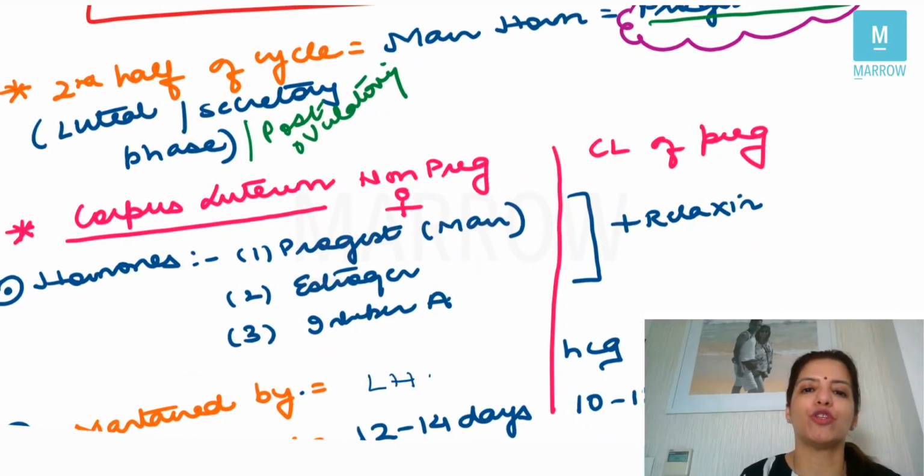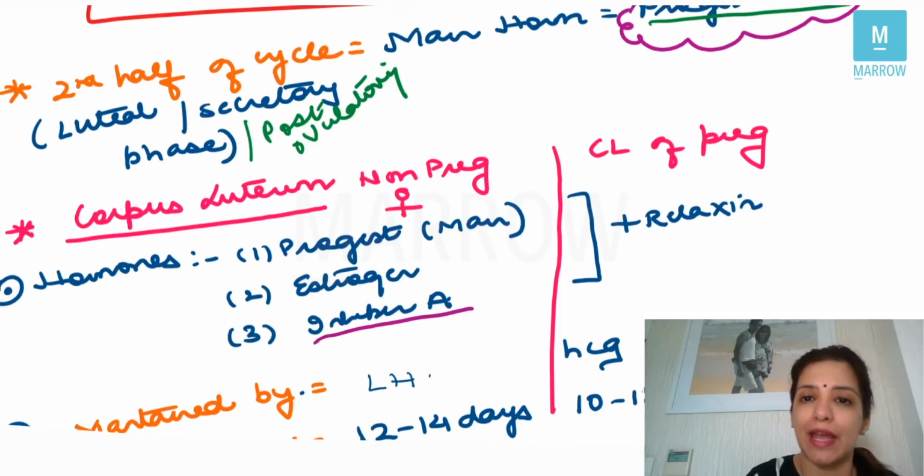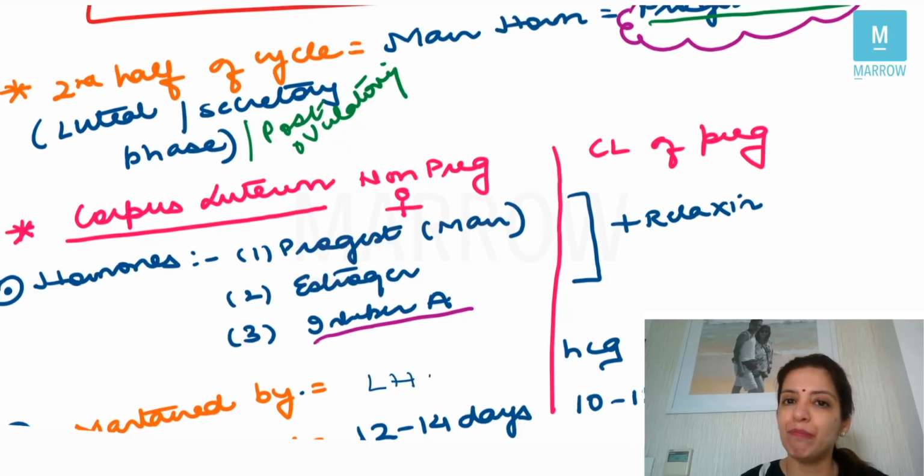Now, corpus luteum is formed in non-pregnant females also, and just in case the female has conceived, then also the corpus luteum will be formed, and that will be called the corpus luteum of pregnancy. So what are the hormones released by corpus luteum? The main hormone released by corpus luteum is progesterone. Apart from progesterone, corpus luteum also releases estrogen and inhibin A. If you remember, just now I told you inhibin B was released by the granulosa cells, right? The corpus luteum of pregnancy will release all these three hormones, plus it is going to release relaxin, right?